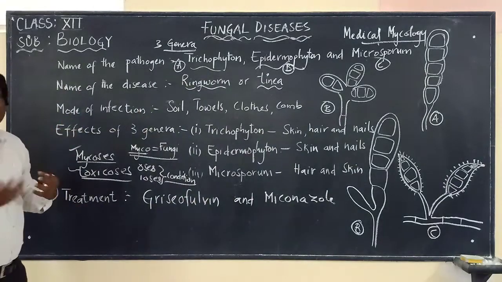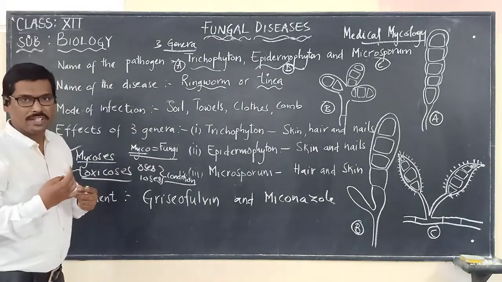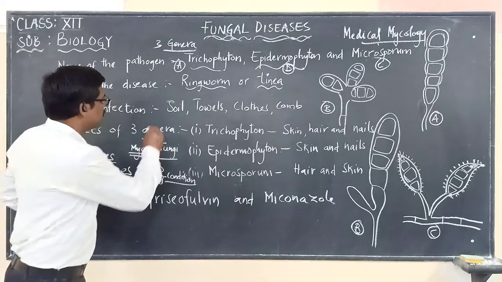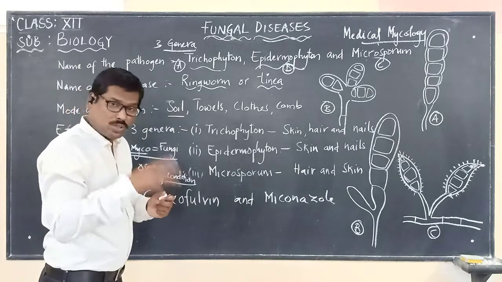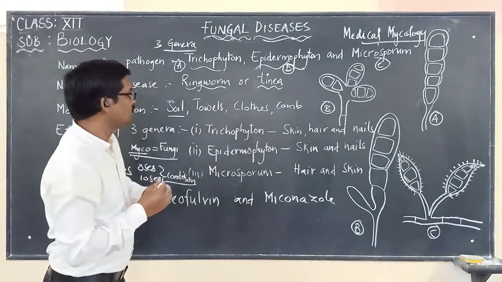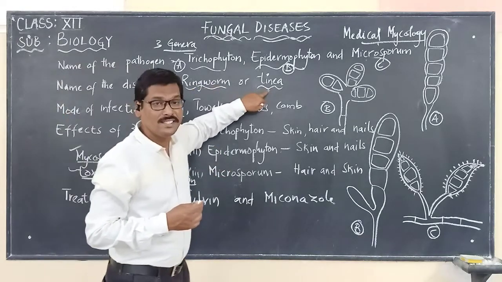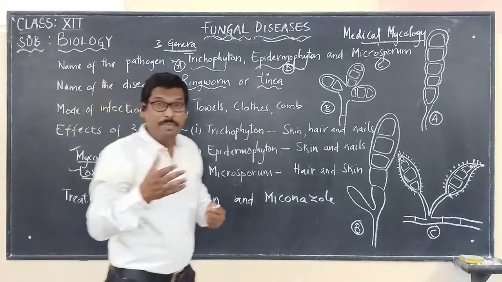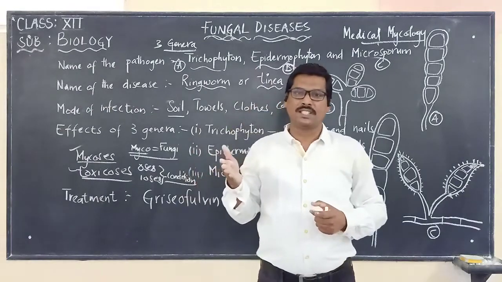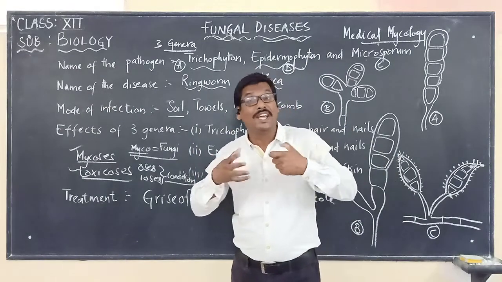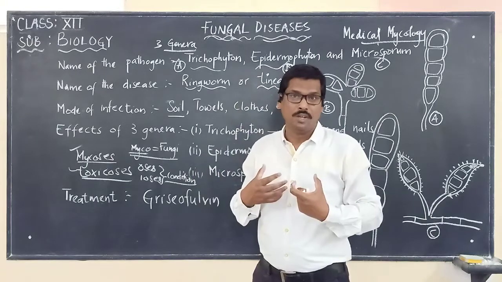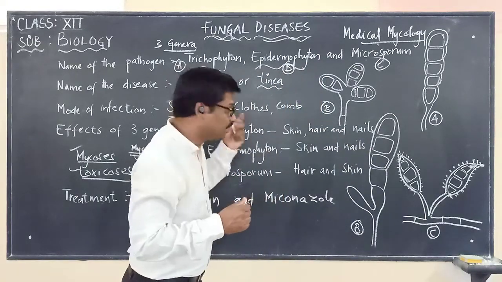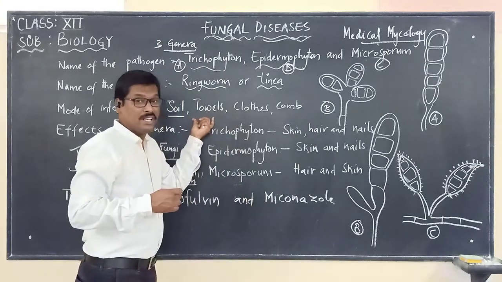Now, how is this infection caused in humans? Mode of infection: this fungi is present in the soil, and through the soil it can infect human beings, causing ringworm, otherwise called tinea. It may also spread from one person to another when an infected person shares clothes or a towel with family members or friends.